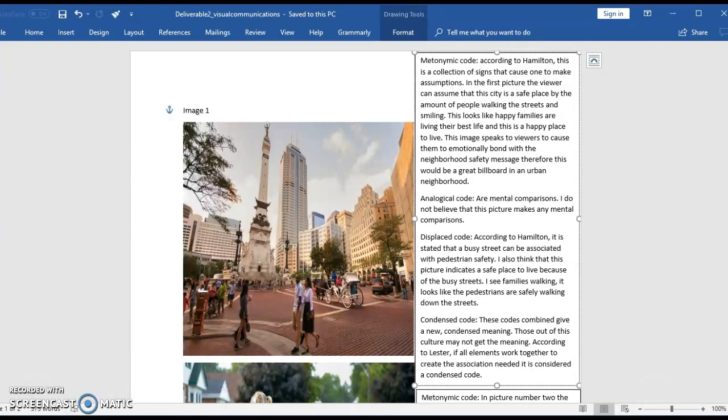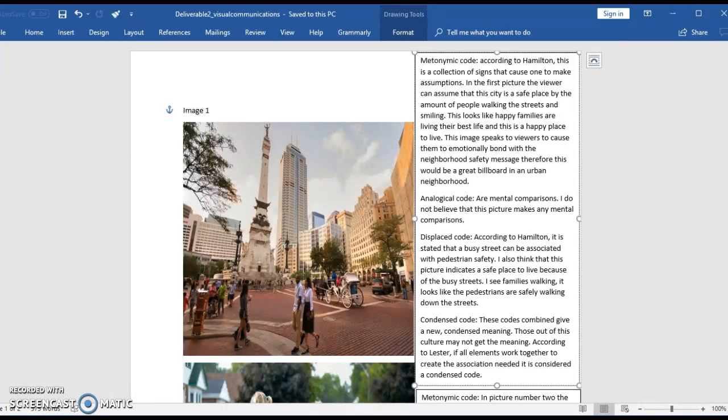The Metonymic Code. According to Hamilton, this is a collection of signs that cause one to make assumptions. In the first picture, the viewer can assume that this city is a safe place by the amount of people walking the streets and smiling. This looks like happy families are living their best life, and this is a happy place to live. This image speaks to viewers to cause them to emotionally bond with the neighborhood safety message. Therefore, this is a great billboard for an urban neighborhood.